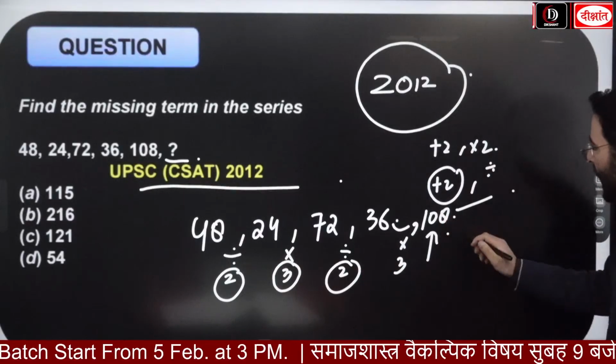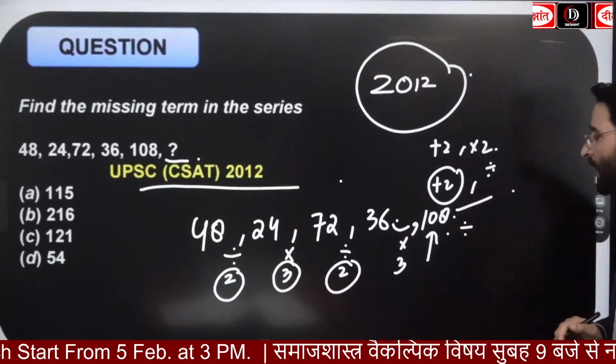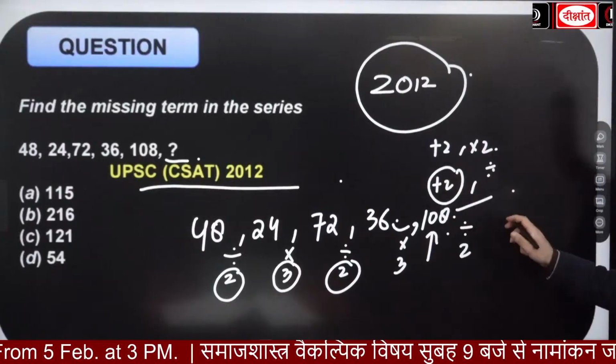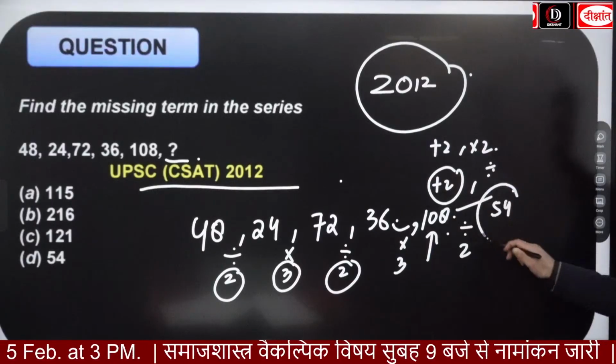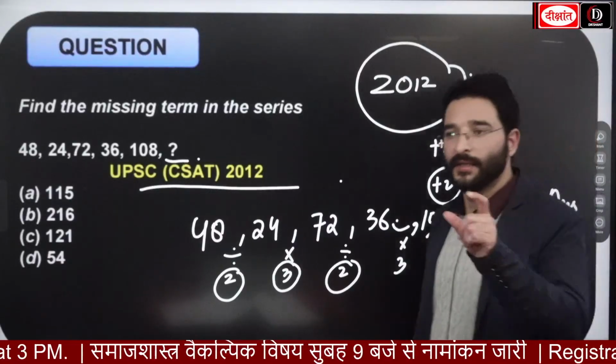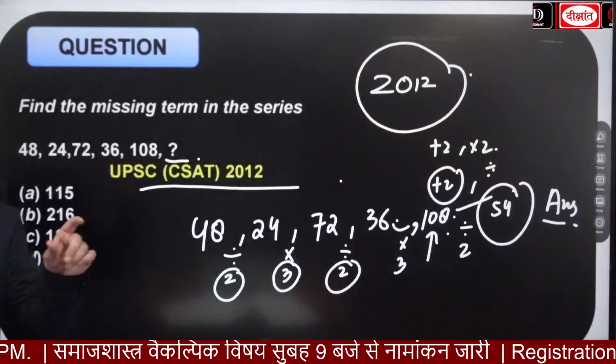So again what will happen here? Division by 2. 108 divided by 2, the answer is going to be 54. So this is going to be the answer. This was a CSAT PYQ from 2012.